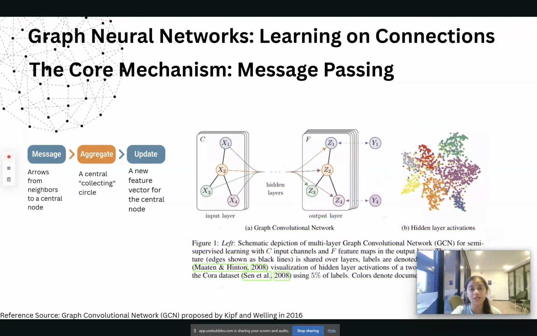Message. Each neighbor creates a message based on its features. Aggregate. The central node collects all the incoming messages and combines them into one single vector. Update. The node updates its own feature vector by combining its previous state with the new aggregated information. On the right, you see a graph convolutional network proposed by Kipf and Welling in 2016. This is a foundational model which uses a simplified version of this process.